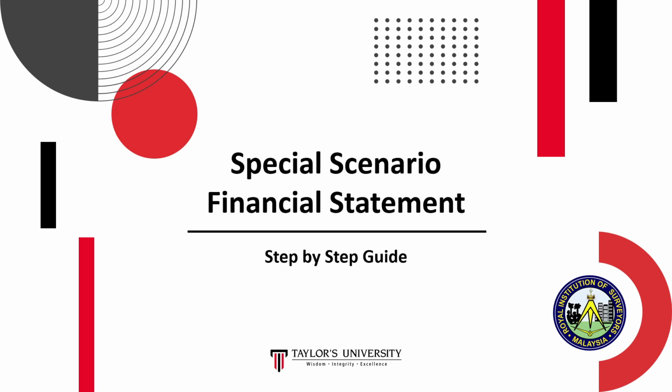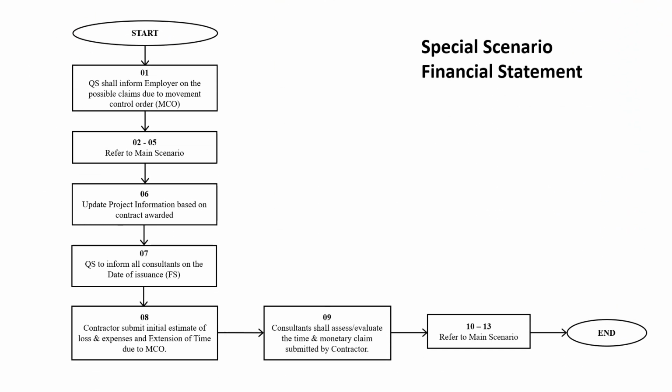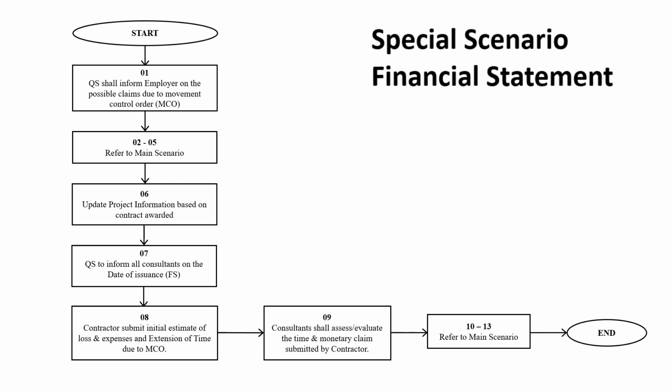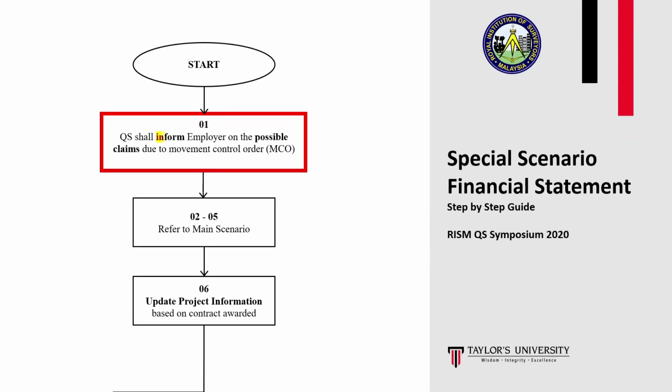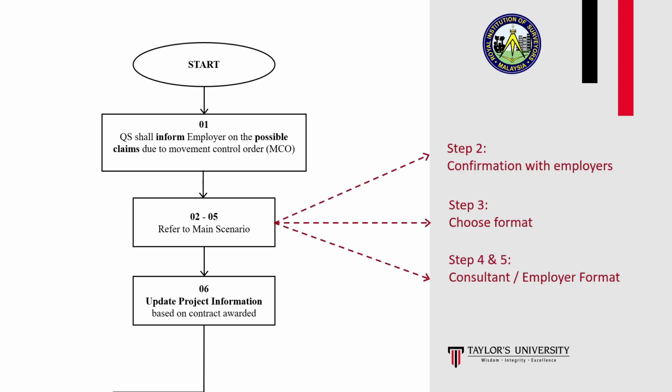Where unexpected major events occur, such as when the project has to be stopped and work on site is suspended for a lengthy period, as per the recent MCO, which is a directive by the government, the SOP for the financial statement preparation is as follows. Firstly, QS shall inform employer on the potential claims up to date. After the acknowledgement of employer, the main financial statement scenario SOP from steps 2 to 5 are still applicable.